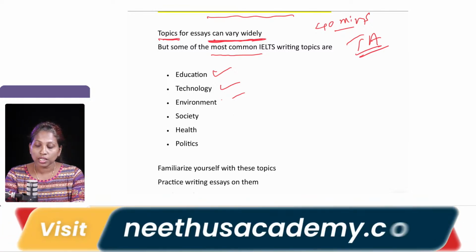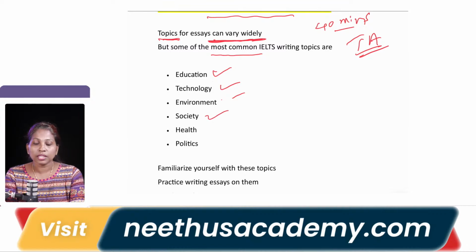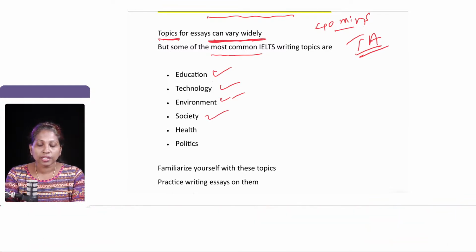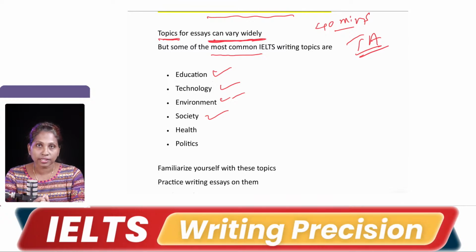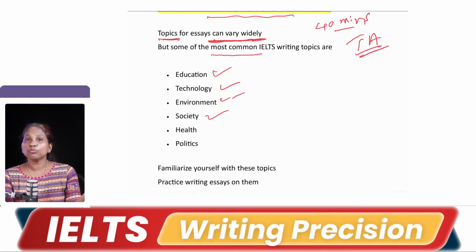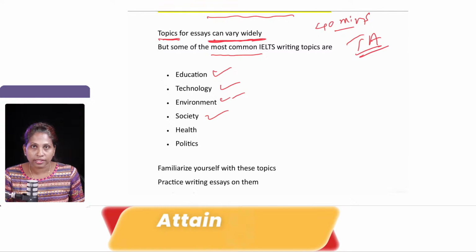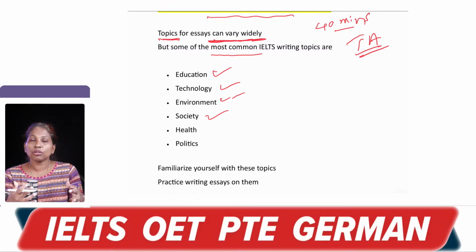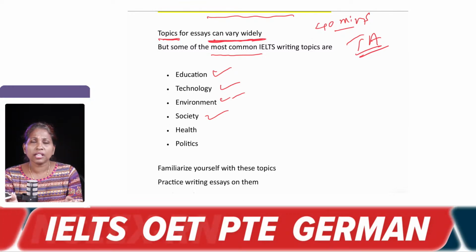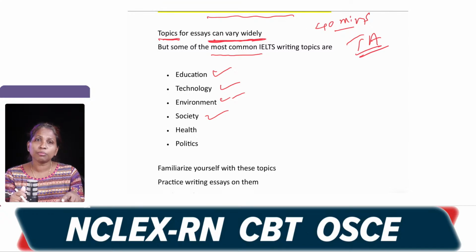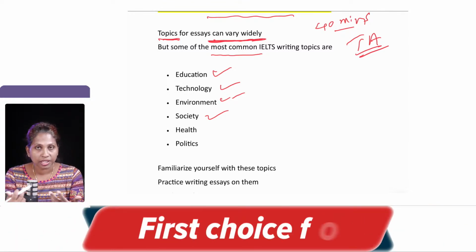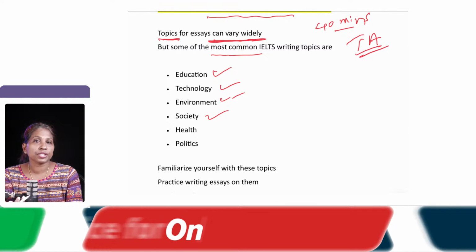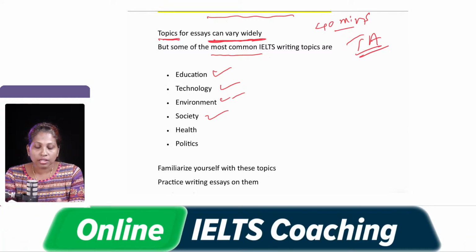Society, something which is connected to people, social problems. It can be something connected to society. It depends on age group also. There are various people in society: we have teenagers, young adults, elderly people, couples. So there are various things connected to these people also, the changes happening in their lives, the problems they are facing. So maybe something connected to that.